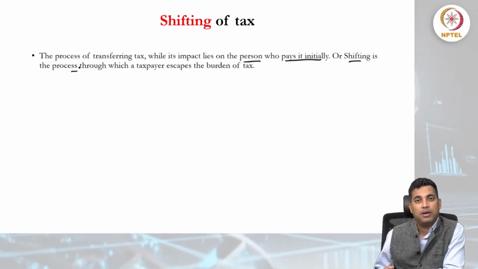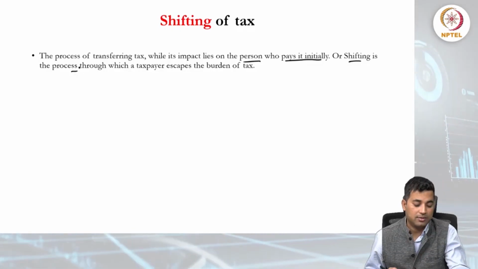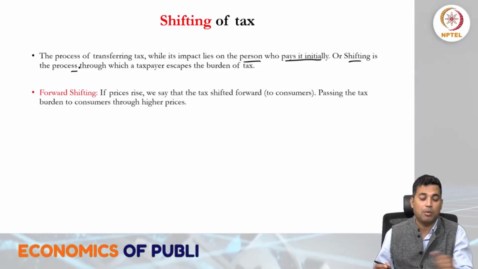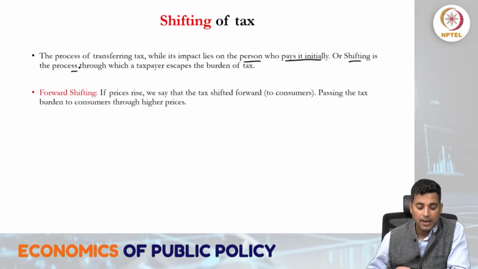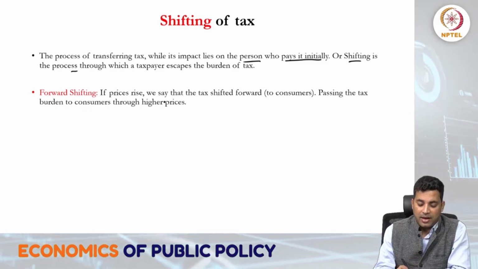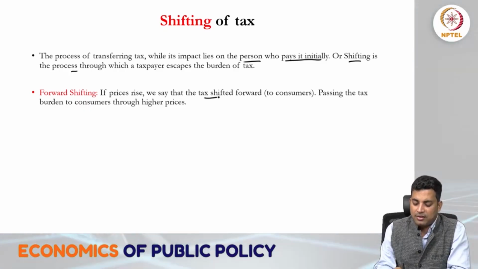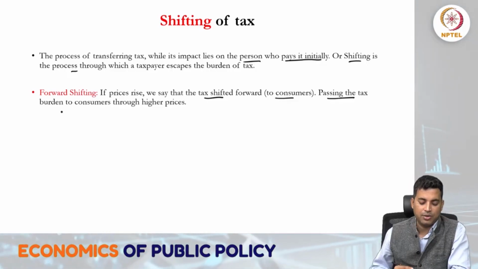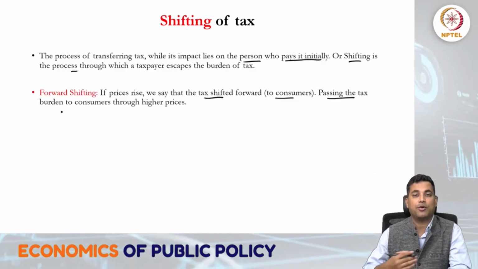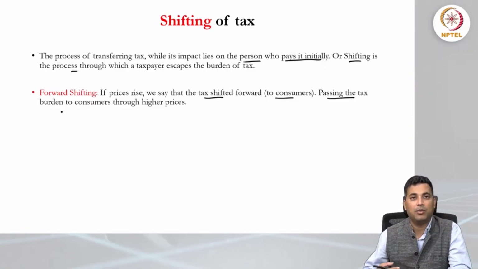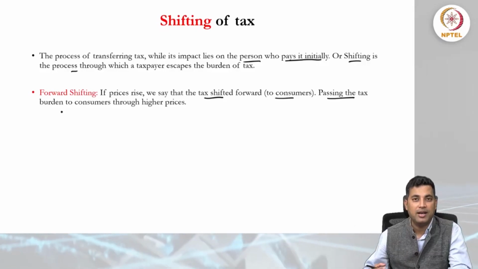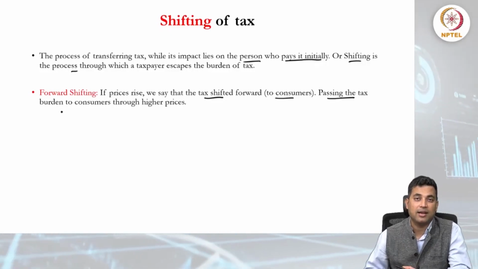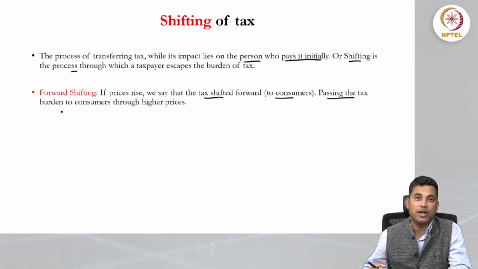Generally the tendency will be to transfer this onto the workers or onto the consumer through the commodities. So one is forward shifting. If the prices rise, we say that tax is shifted towards the consumer, passing the tax burden to the consumer through higher prices. So that is forward shifting, like simply the producer will increase the price of the commodities, and that's how producers will actually recover the taxes that the producer has given as a check to the government.